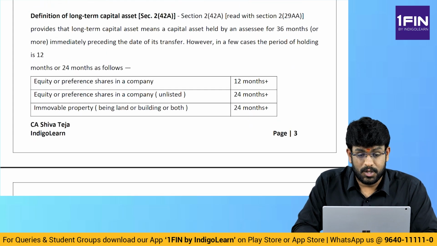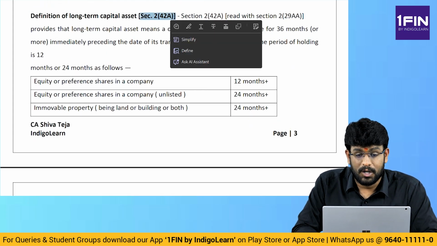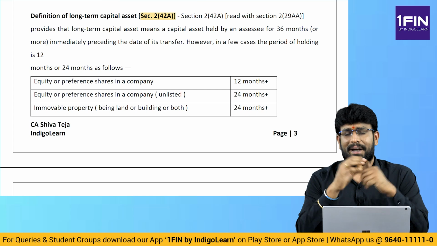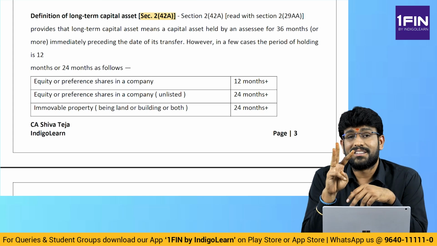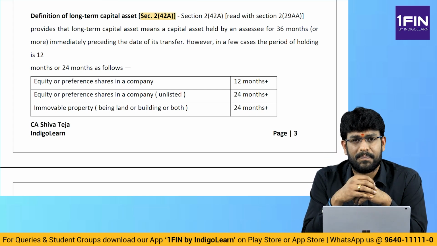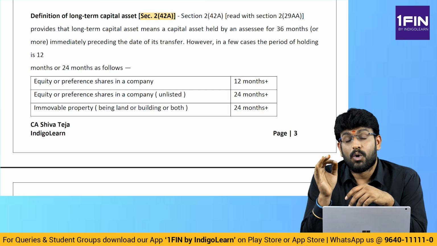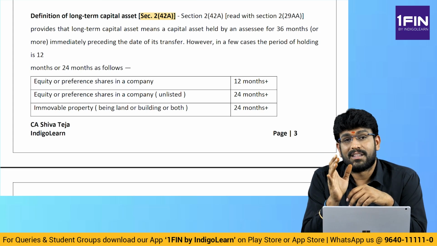Interesting point. Section 2(42A), definition of long-term capital asset. I'll simplify, my dear friends. We all know that there are 3 categories to determine long-term or short-term: more than 12 months, more than 24 months, more than 36 months.